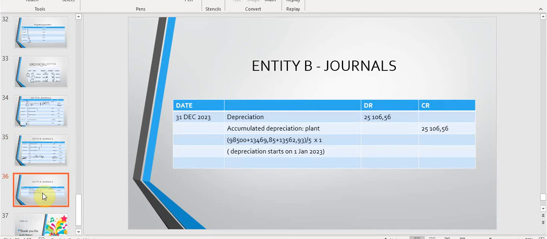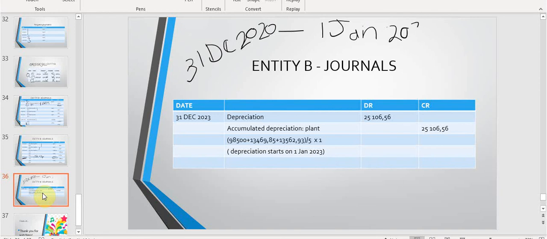Then the last entry that will be required is the depreciation, because we stopped with the construction of the asset on the 31st of December 2022, and therefore the asset came into use on 1 January 2023. So at the end of the year, we've already used this asset for a whole year.